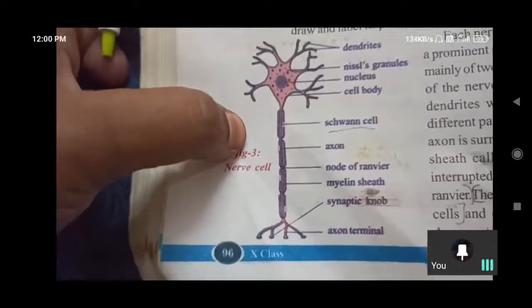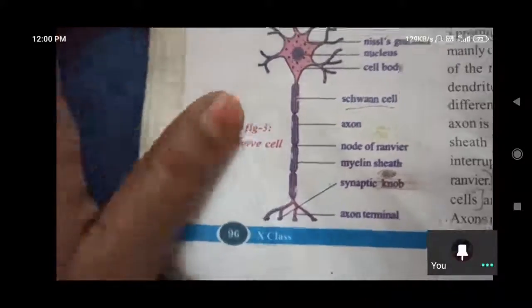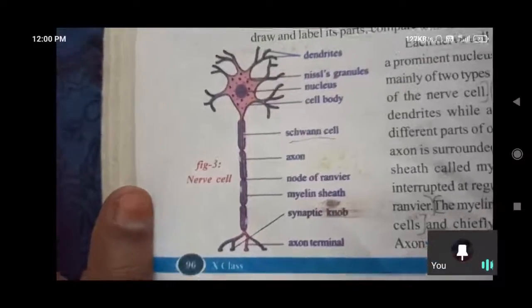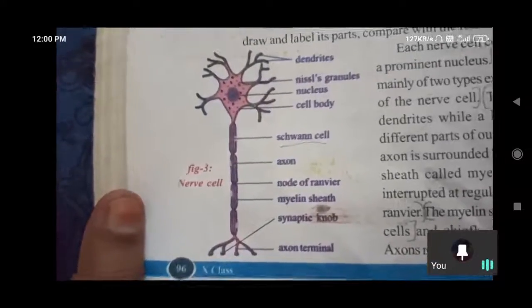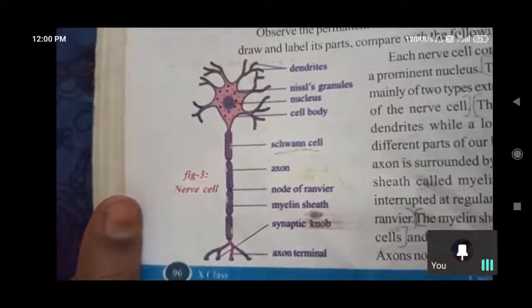It is not taking action in any process, but it is giving space in the form of mass to the nucleus and Nissl granules. It gives some mass to the nerve.